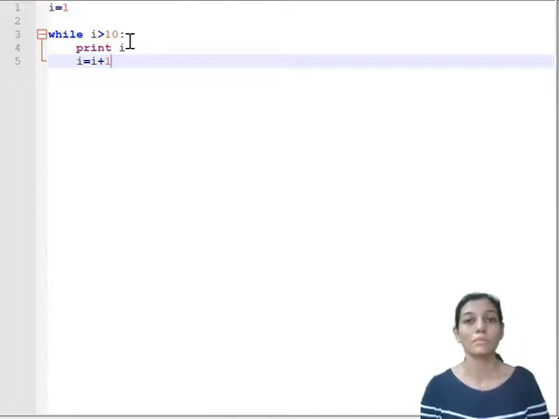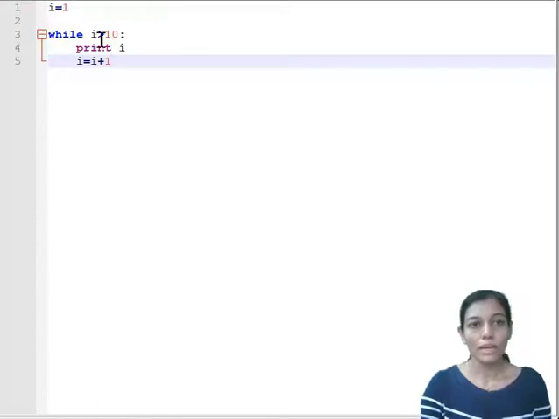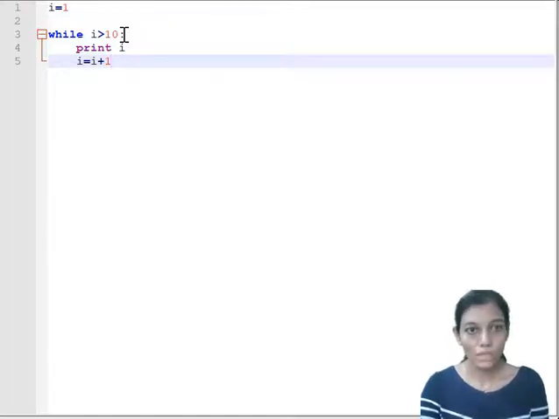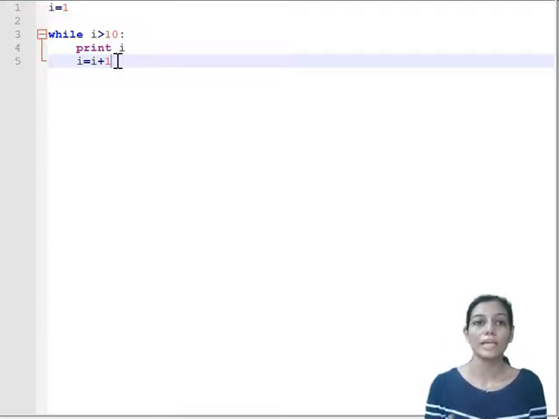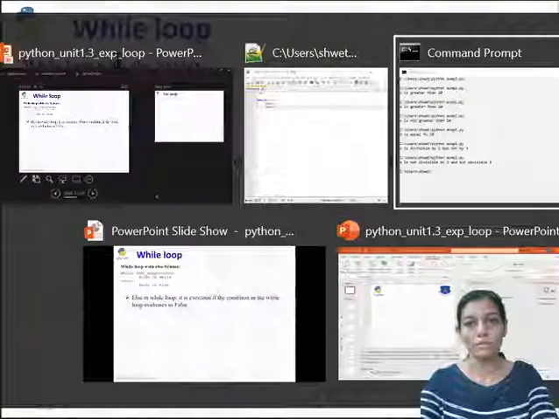the iteration variable. So at the time of entry, the value of i will be 1, and let us check the condition, that is i is greater than 10. It is true, so it will print the statement, and in the last line we are going to increment i plus 1, that is 1. Now i will become 2. So let us save and execute the code and see what will be the output.